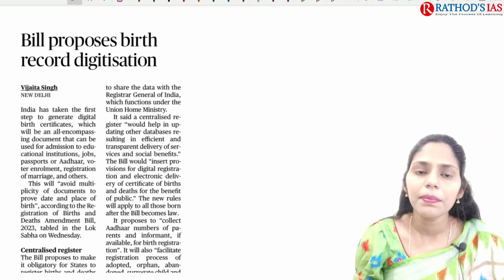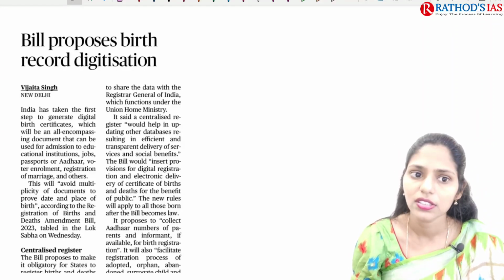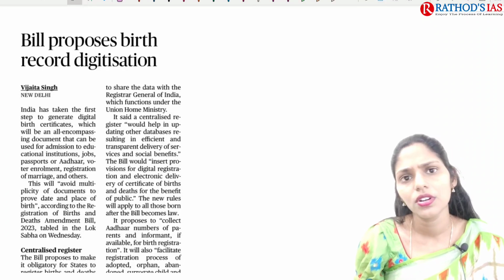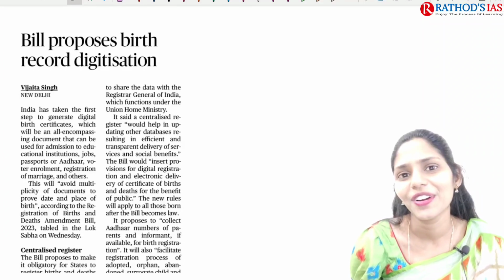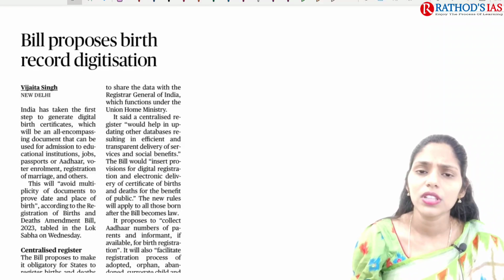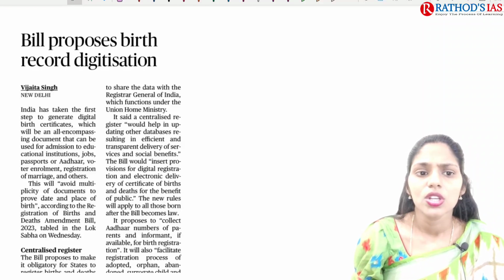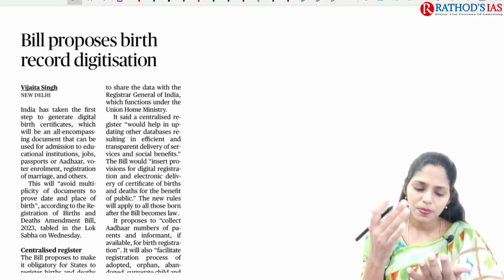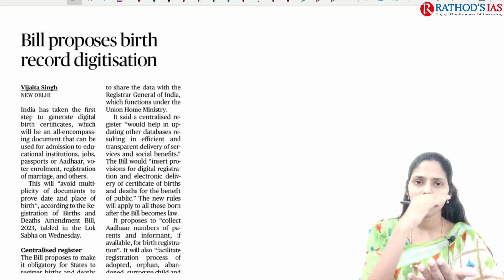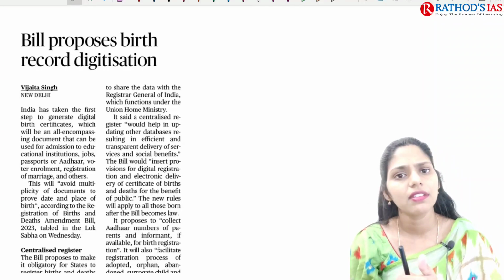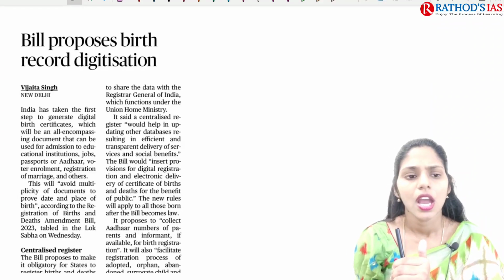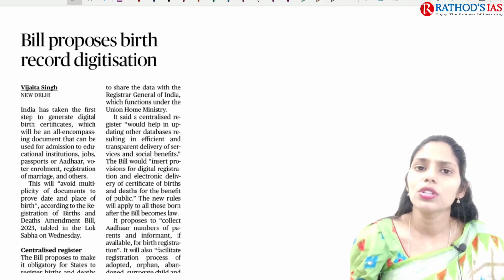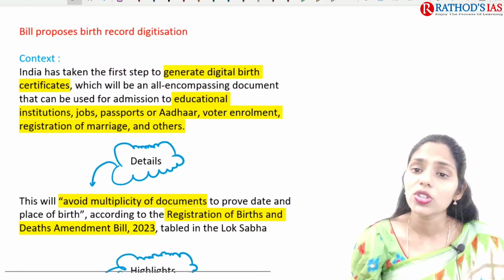The title says, bill proposes birth record digitization. This article is very important because it shows whether we are on track to achieve Digital India or not. This is one initiative toward achieving Digital India. Till now, whenever there is a birth, hospitals give one slip, and with that slip we have to apply for the birth certificate at Me Seva, and finally we can get the birth certificate. But this article says that we have to go for maintaining records in digital format. So this article is important, and now let us see the context.